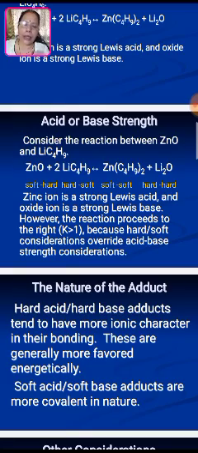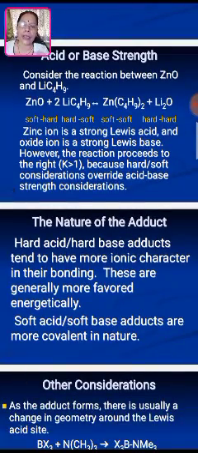Now, the nature of the adduct formation: hard acid and hard base adducts tend to have more ionic character in the bonding, and these are generally more favored energetically. Soft acid and soft base adducts are more covalent in nature.